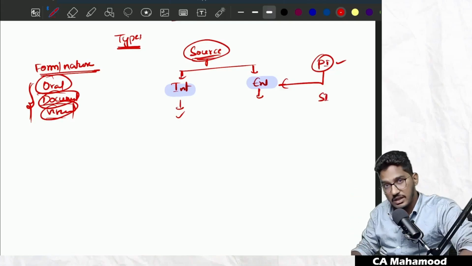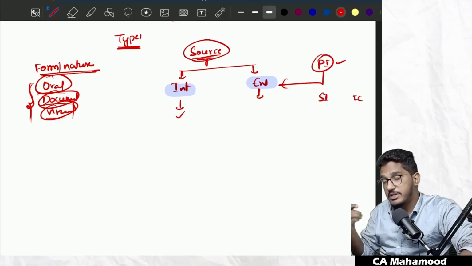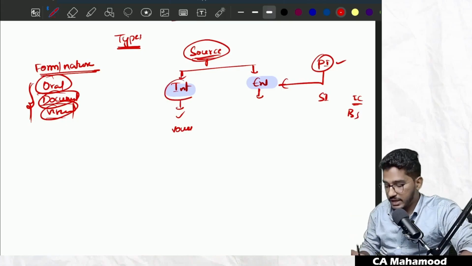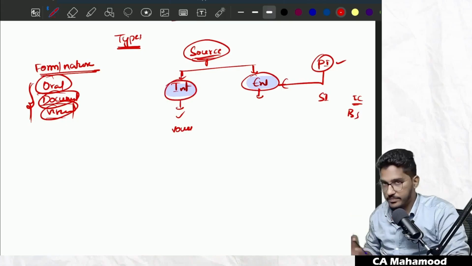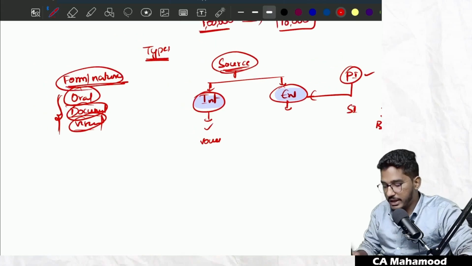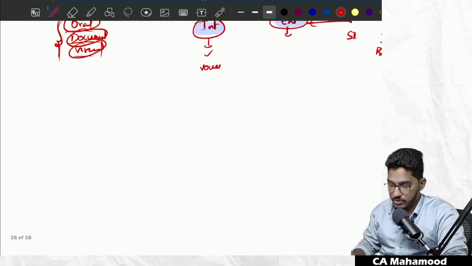Sale invoice, internal evidence. External confirmation from the debtor, external evidence. Bank statement, external evidence. Then other vouchers are internal evidence. So like that, on the basis of source, we can divide the evidences into 2 categories. Clear, everybody? Able to understand? So we have divided evidence on the basis of form and nature, and we have also divided the evidence on the basis of source.